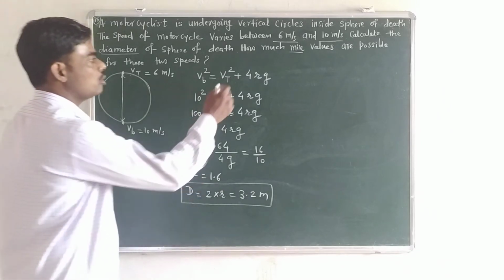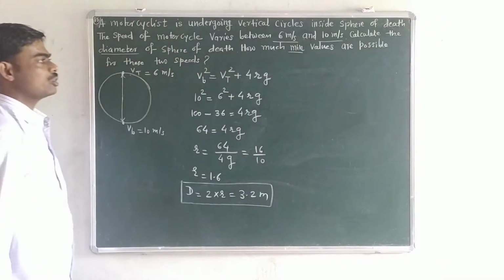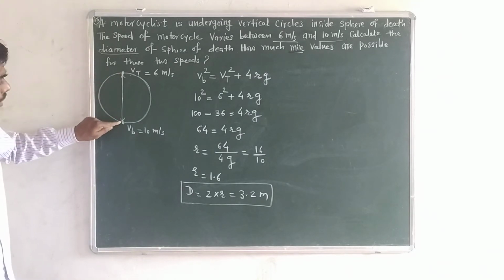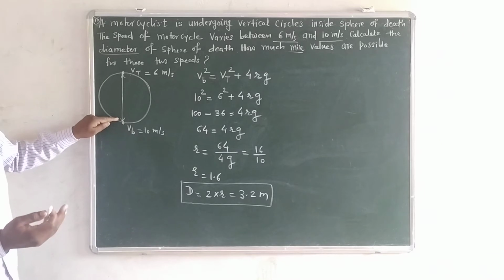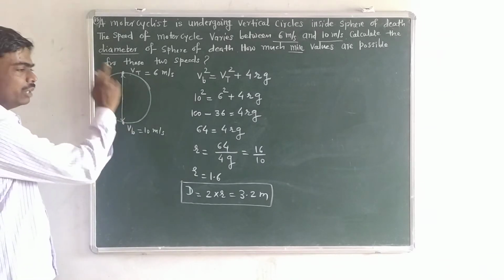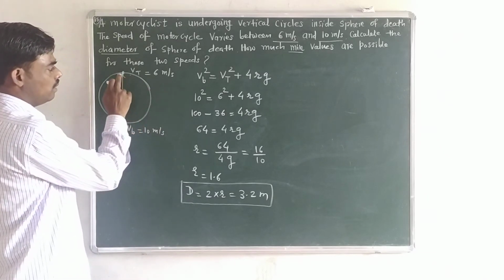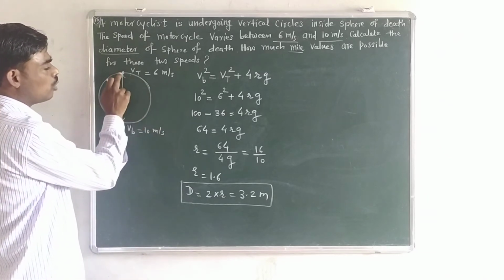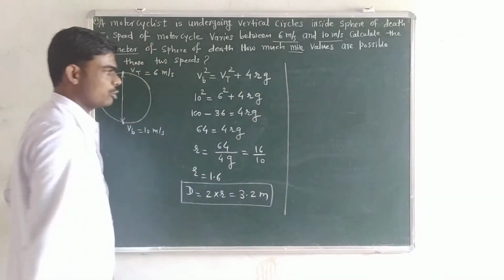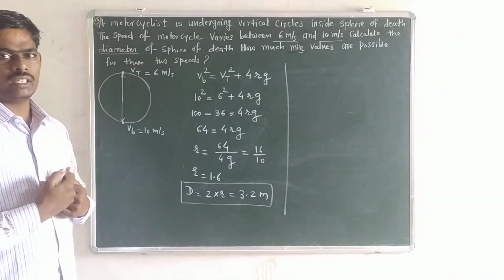Then it is also asked to you how much minimum values are possible. Remember, minimum values at top and minimum values at bottom position can be obtained by considering minimum equilibrium condition. When the cyclist is at top position, the necessary centripetal force should be balanced by weight of cyclist.